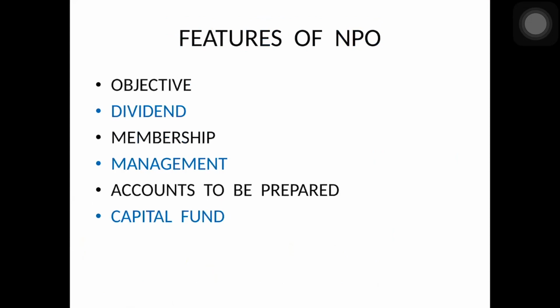Next is what accounts are to be prepared in case of NPO. So we have to prepare income and expenditure account, receipt and payment account, and also balance sheet at the end of the accounting year. And the last point is capital fund.